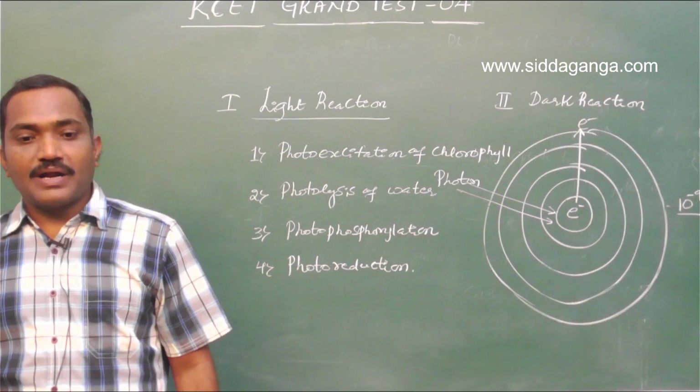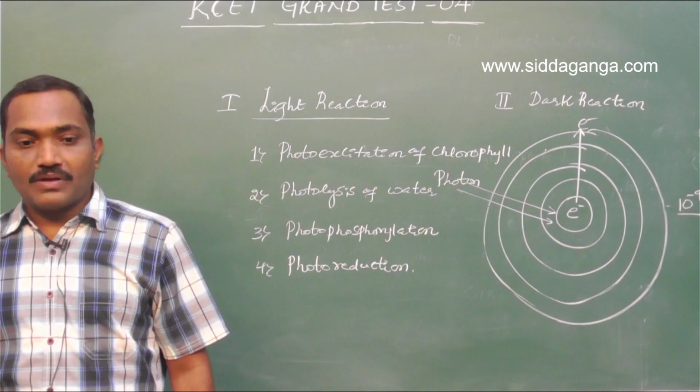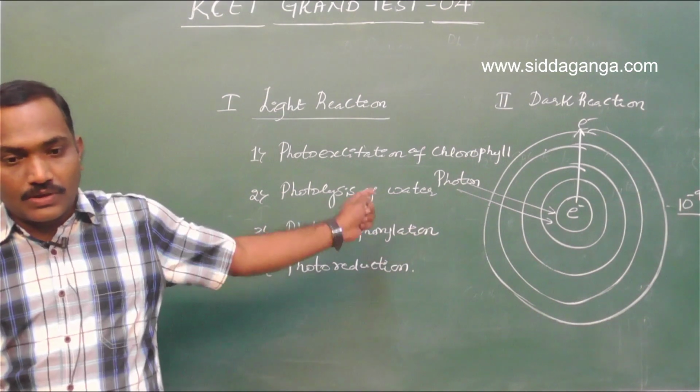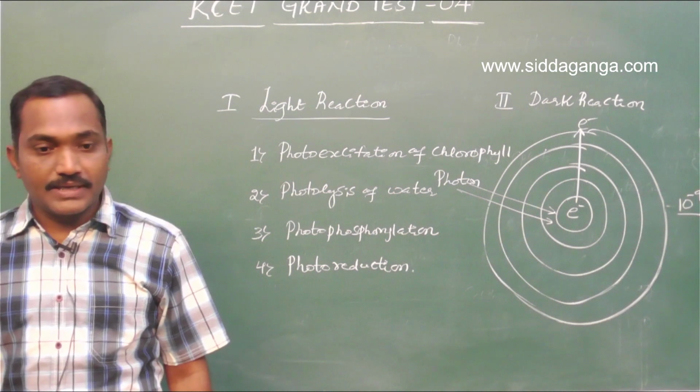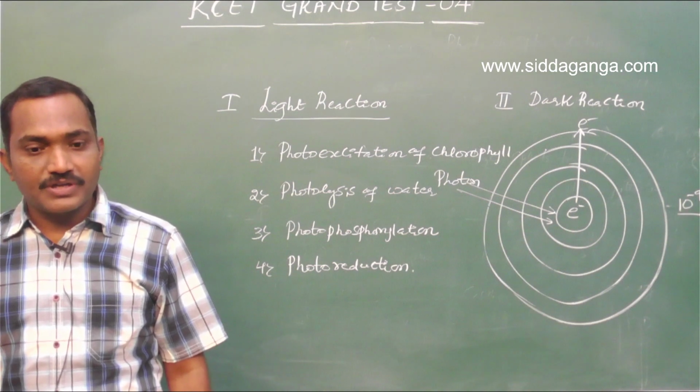Joining 3 carbon atoms to form glucose, no. Ionization of water, that's photolysis of water, which comes next to excitation of the chlorophyll. Formation of ATP is here.